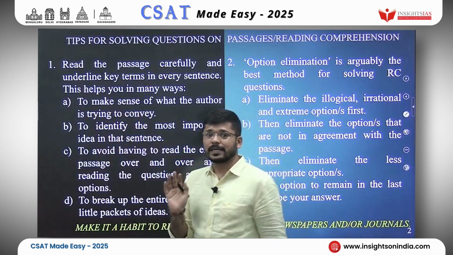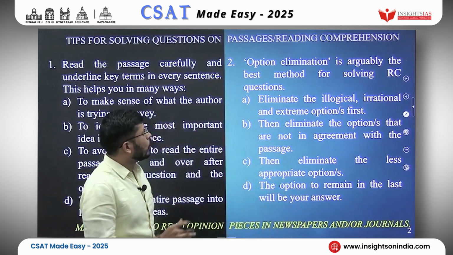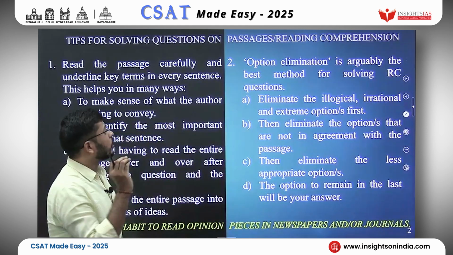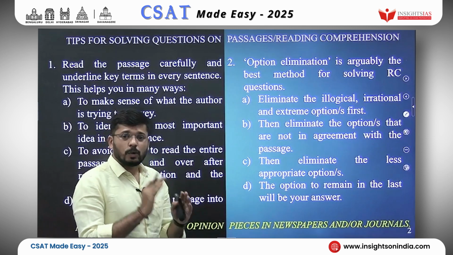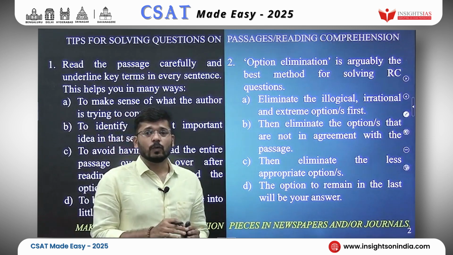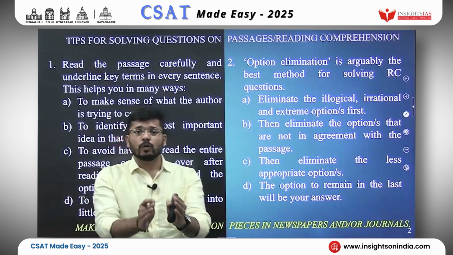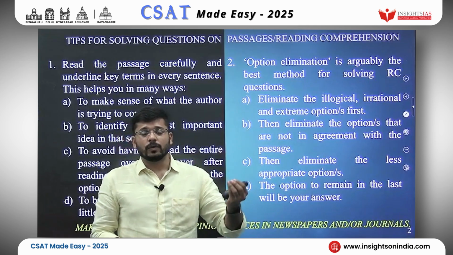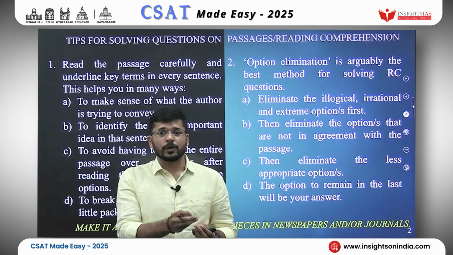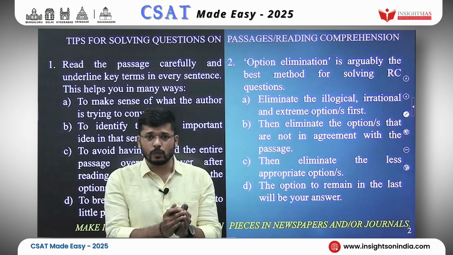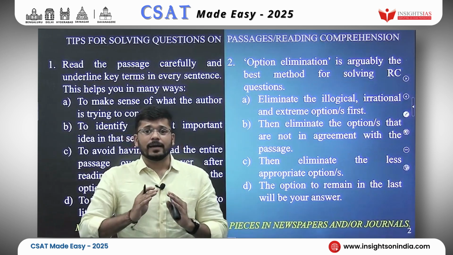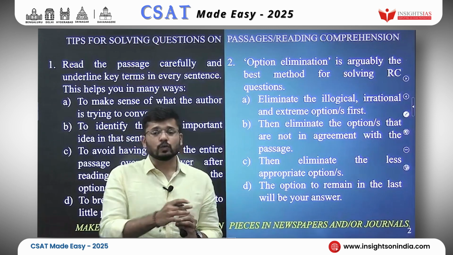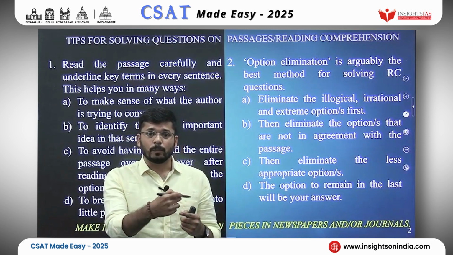And what is the second step? It is like this. Option elimination is arguably the best method for solving RC questions. According to me, option elimination is the best method. Why? Because when you are solving other questions of reasoning or quantitative aptitude, the math questions, you will have one correct answer. However, in passages, it is not always one correct answer. Sometimes there will be more than one correct answer.